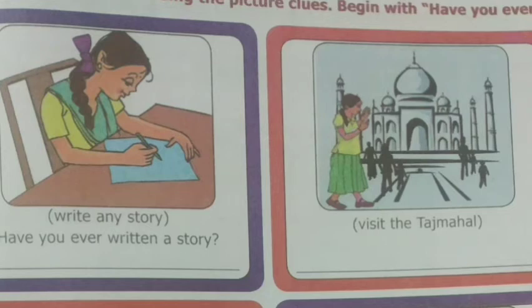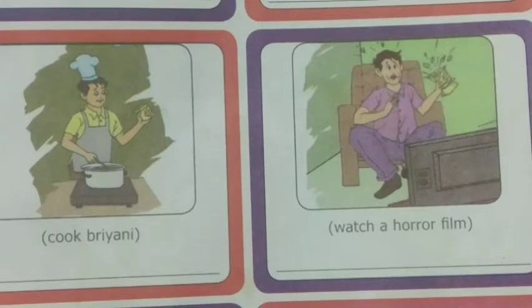See the next picture, visit the Taj Mahal. Here visit is the verb. The past form for visit is visited, and past participle also visited. Then the question should be started with have you ever. So, have you ever visited the Taj Mahal? Then third picture, cook biryani. Here cook is the verb. It is in a present form. V3, that is past participle, is cooked. And the question begins with have you ever. So have you ever cooked biryani is the answer.